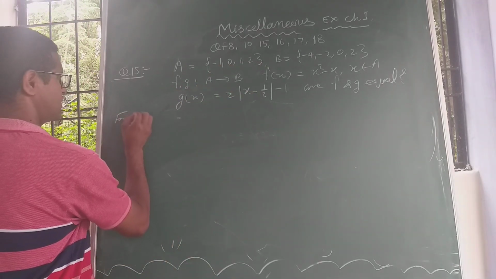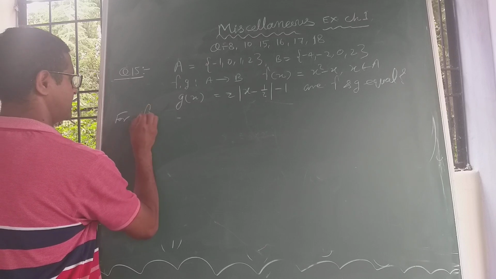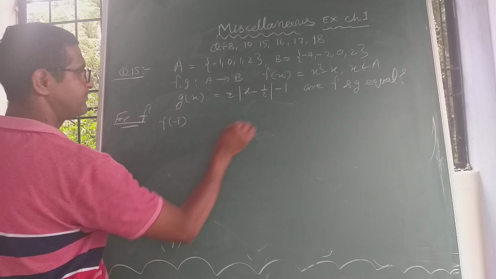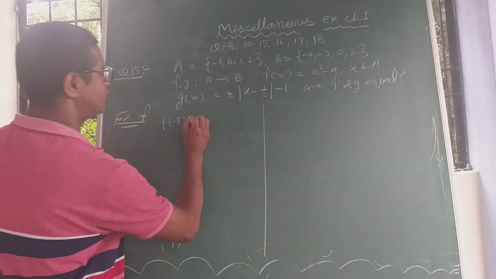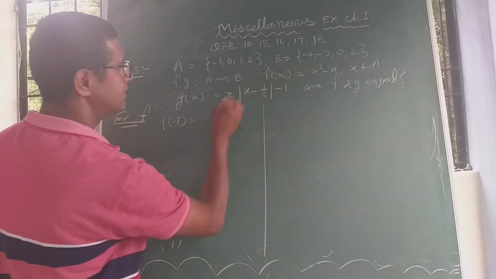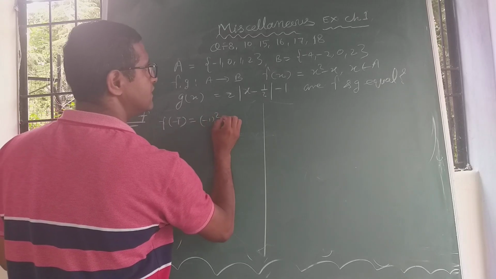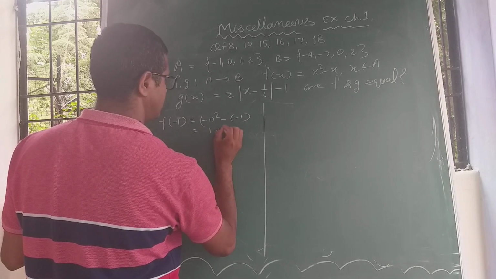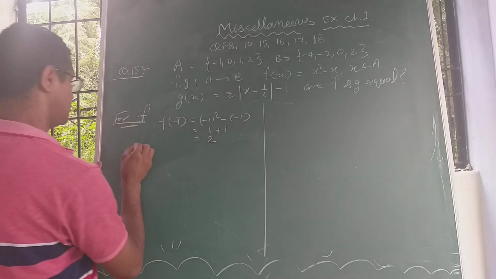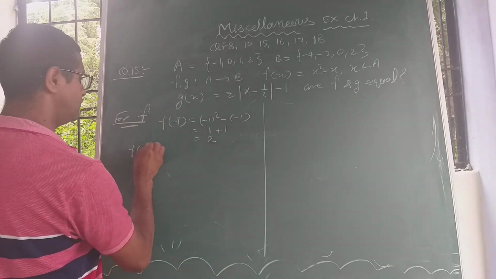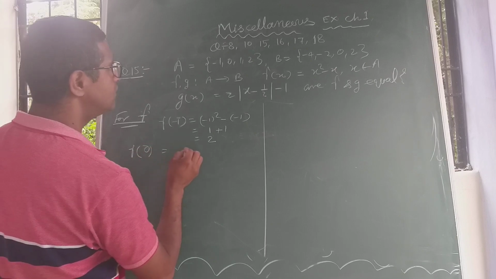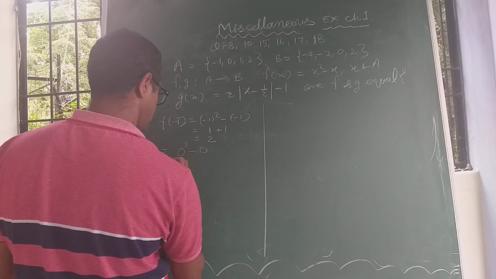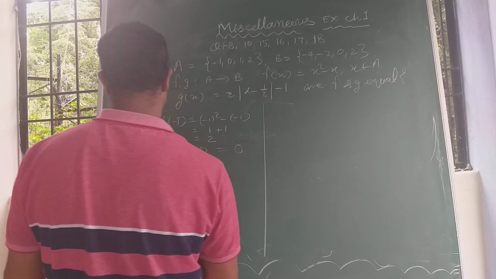For function f, f(minus 1) equal to minus 1 square minus minus 1, 1 plus 1 equal to 2. f(0) equal to 0 square minus 0 equal to 0.